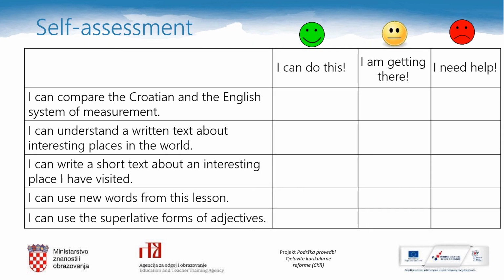It's self-assessment time. How do you feel about the following statements? I can compare the Croatian and the English system of measurement. I can understand a written text about interesting places in the world. I can write a short text about an interesting place I have visited. I can use new words from this lesson. I can use the superlative form of adjectives. So, how do you feel about these statements? I can do this, I am getting there, or I need help.